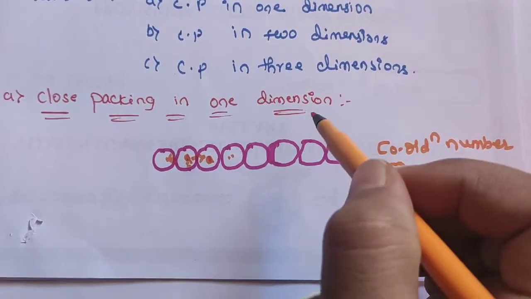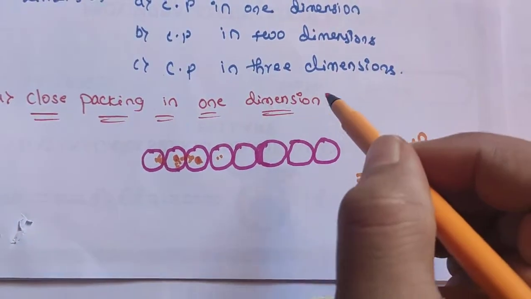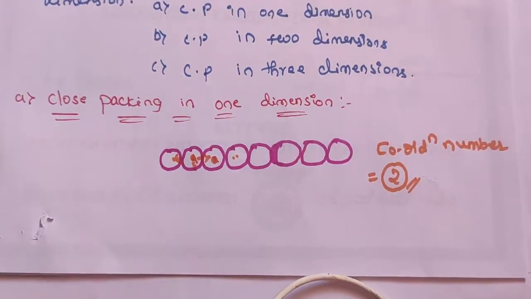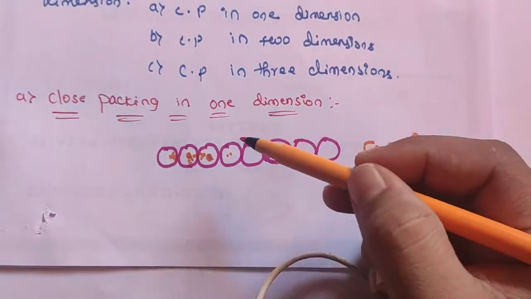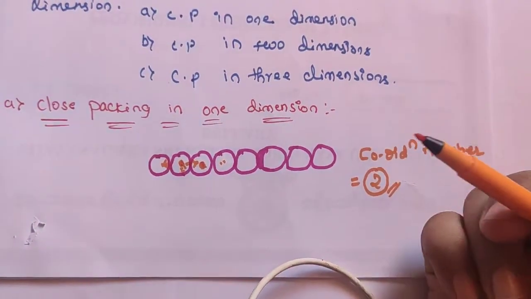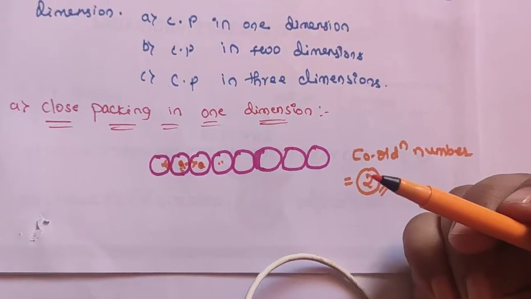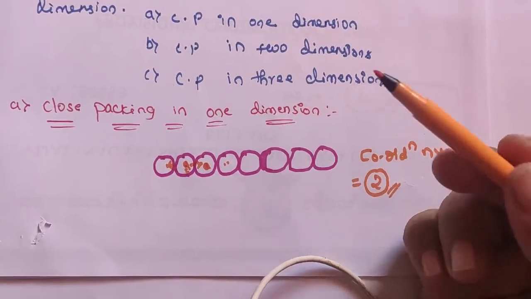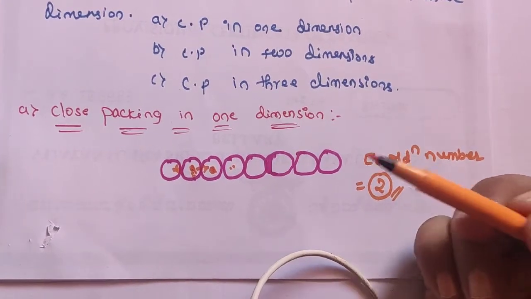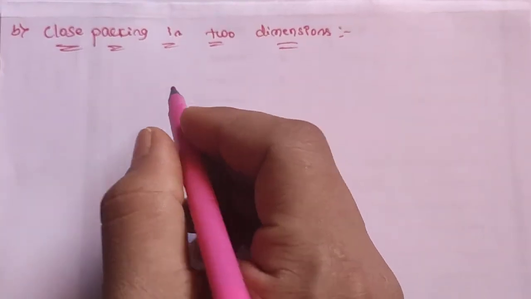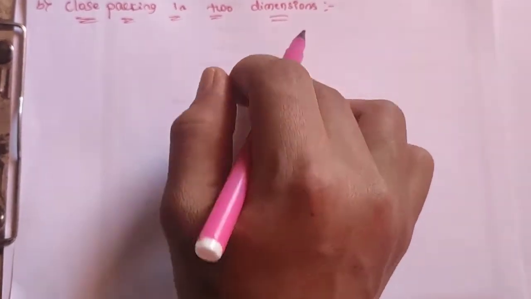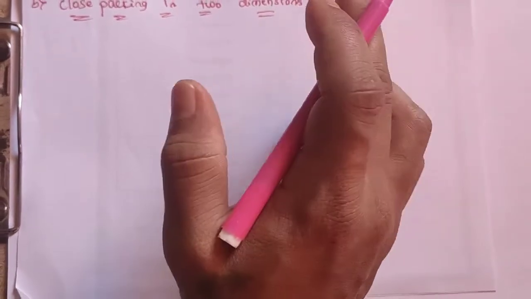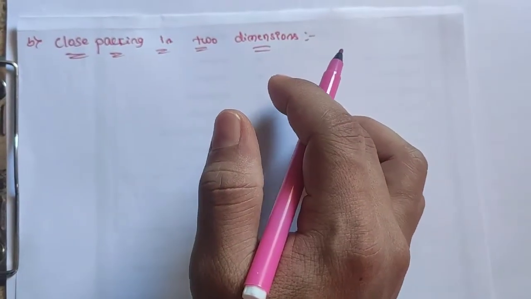This is a very simple arrangement, explained dimensionally, in the formation of 1 dimension. Compared to close packing in 1 dimension, close packing in 2 dimensions is a somewhat more involved explanation. Let us learn about that. In close packing in 2 dimensions, another row of spheres is placed over the spheres of the previous row. This can be done in 2 different ways,